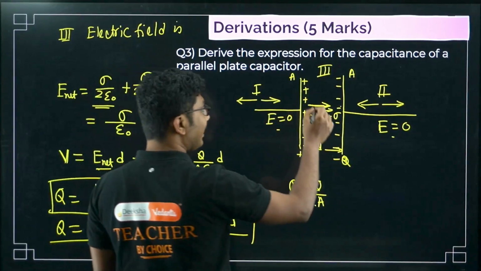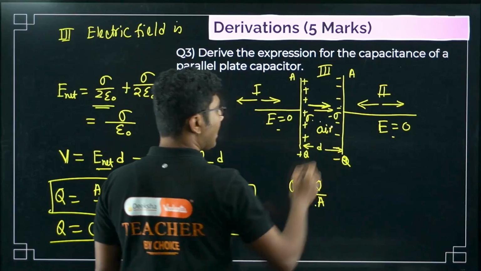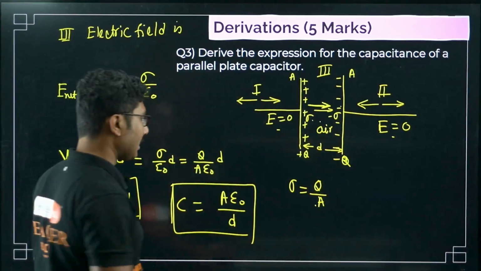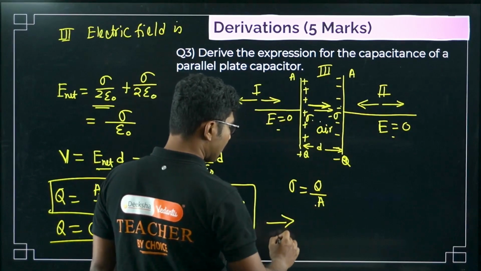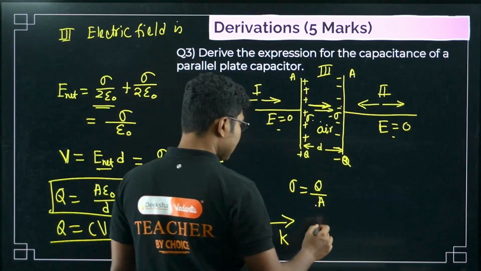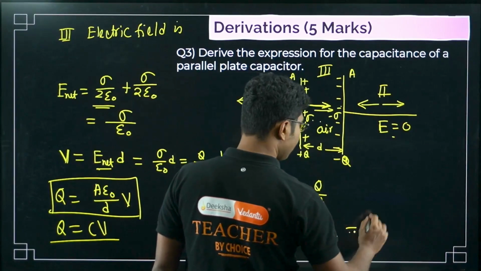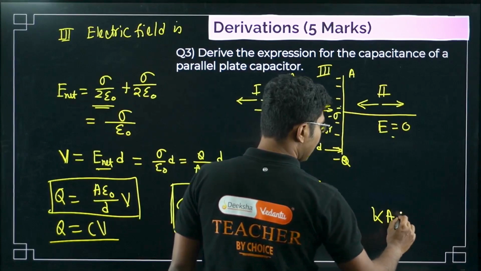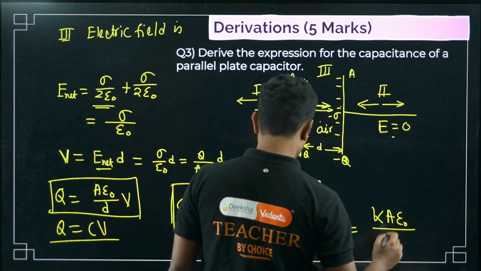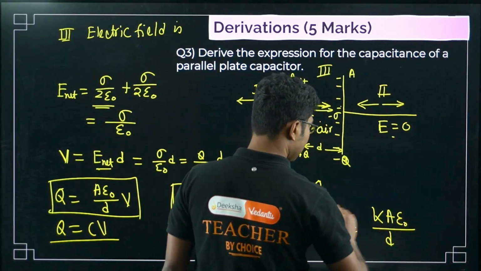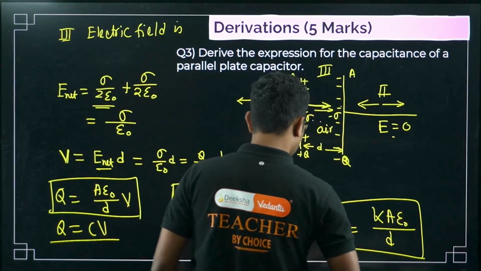Now, this is when it is filled with air. Air has a dielectric constant 1, but if this medium is filled with a dielectric of constant, say K, then this expression becomes C is equal to K A epsilon naught by D. This is when you fill it with a dielectric.